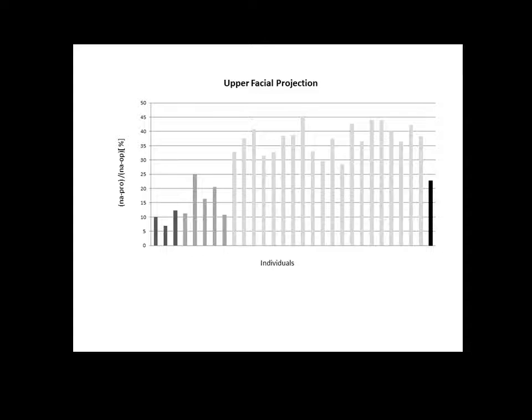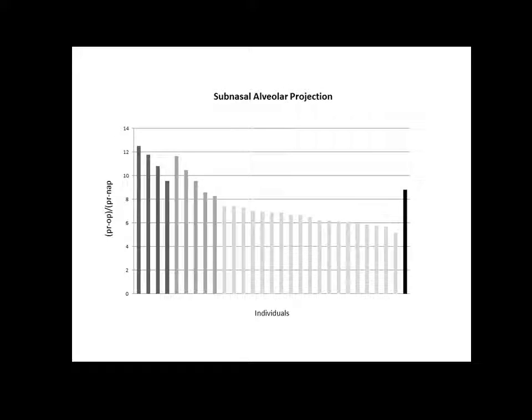And we looked at the ratios there, and you can see Ardipithecus ramidus in black. The adult chimpanzees are in grey, and we have some juvenile and infant chimpanzees in the darker colours, and you can see that A. ramidus, in terms of upper facial projection, shows greater affinity with the juveniles than with the adult chimpanzees. And same again here, the adult chimpanzees are in light grey, and the juveniles and the infants are in the darker grey, and A. ramidus in the black, again much greater affinity with juvenile and infant shape dimensions than with adult shape dimensions.